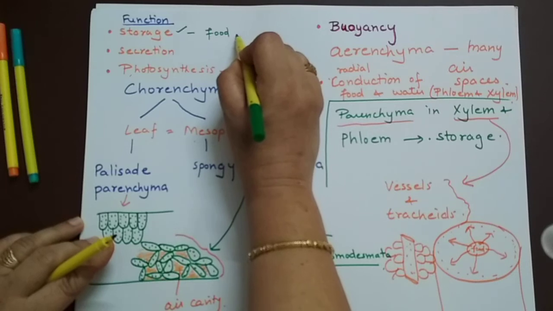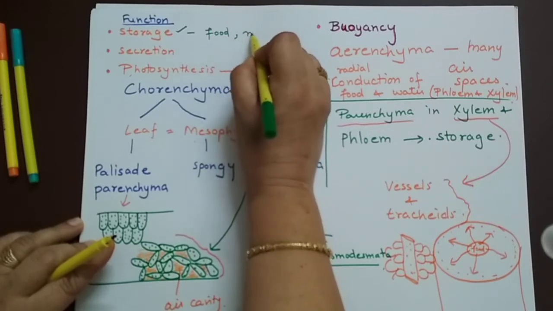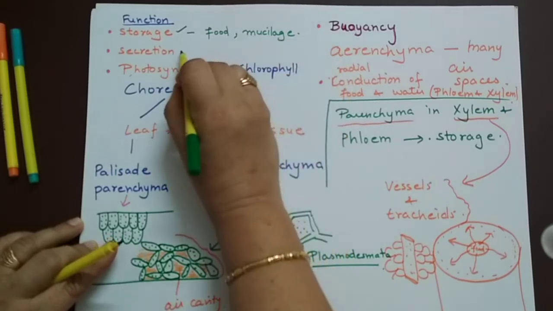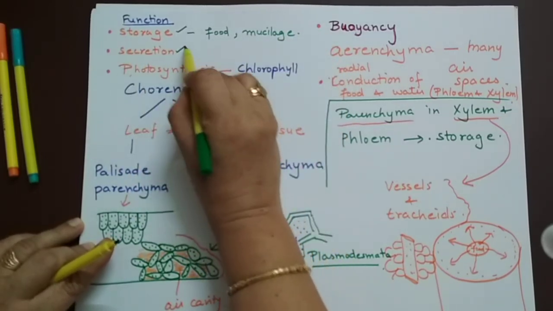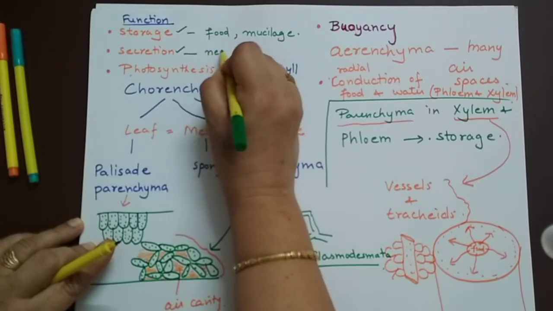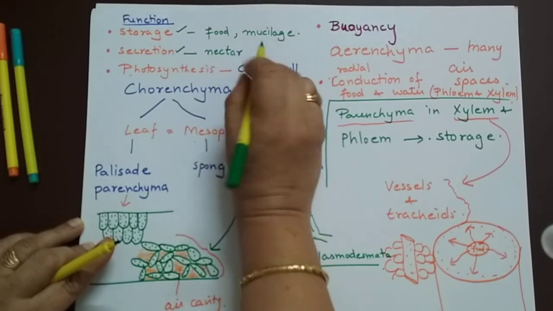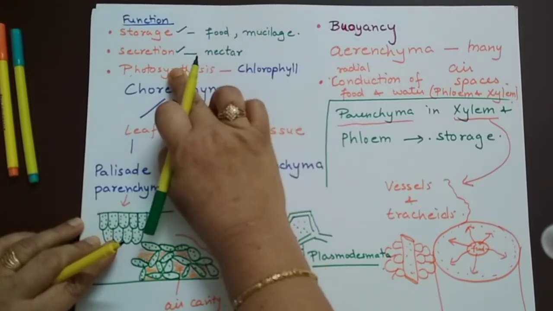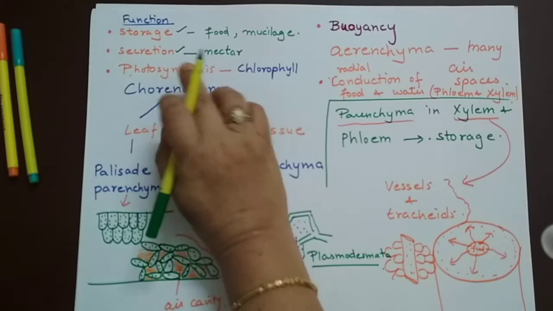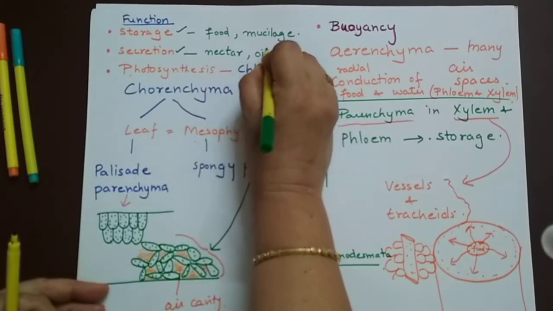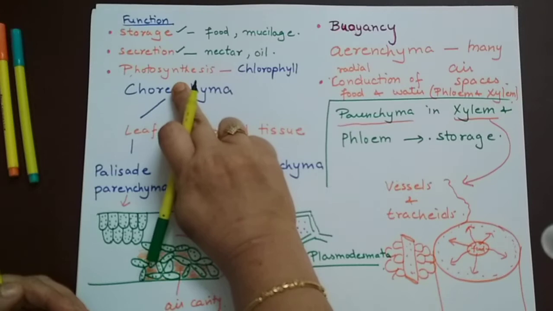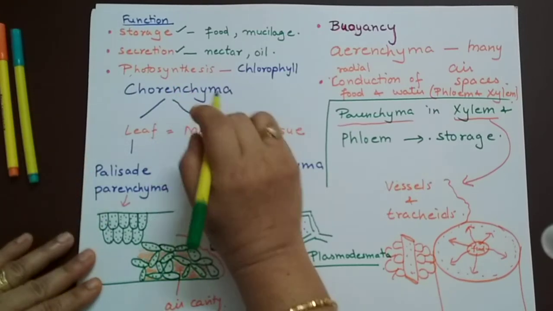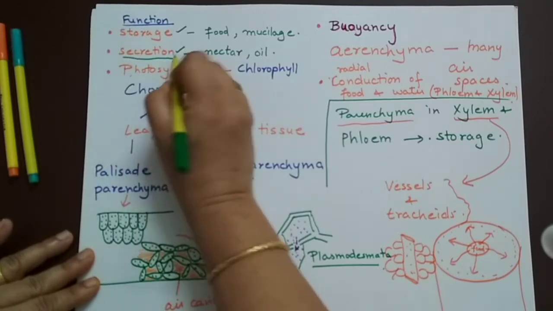Then they also store what? They could store mucilage, okay, and then another common function is secretion. The nectar produced by plants is actually secreted by the parenchymatous cells. If parenchymatous cells are secreting anything, oil, nectar, then that secretion is being done by cells that are actually parenchymatous, but they are specialized to perform this function of secretion.